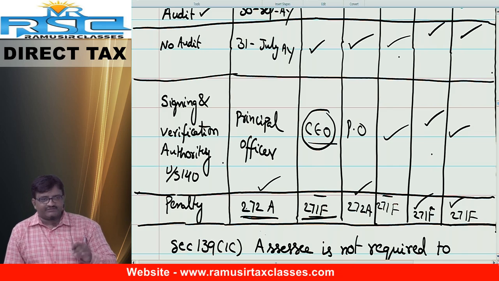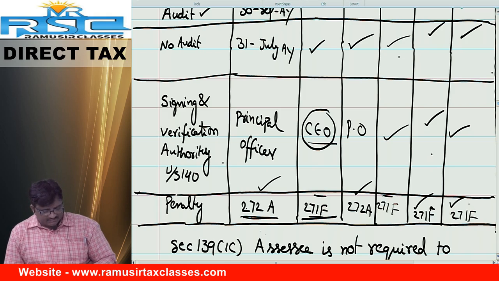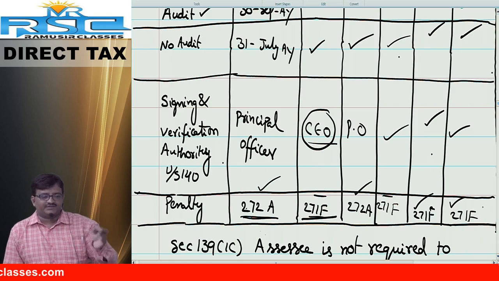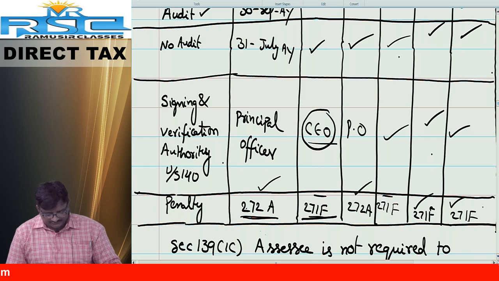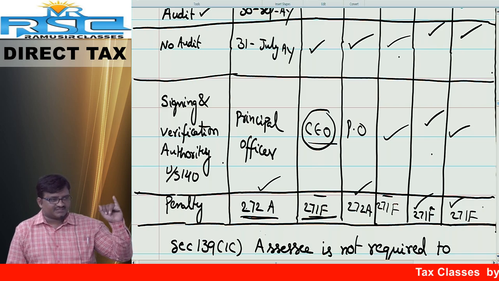Next, the penalty: 272A, 271F. 271F is the general penalty, whereas 272A is the special penalty. But in case of 139 subsection 4F, the general penalty of rupees 5,000 shall be levied. So please make a note, 271F. Chalo, with this, we are done with the topic called 139 subsection 1.